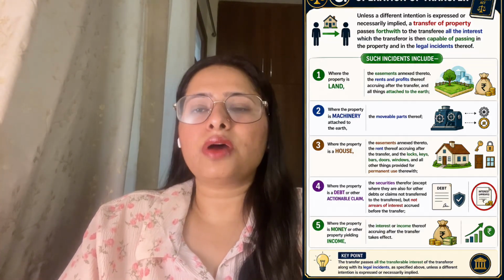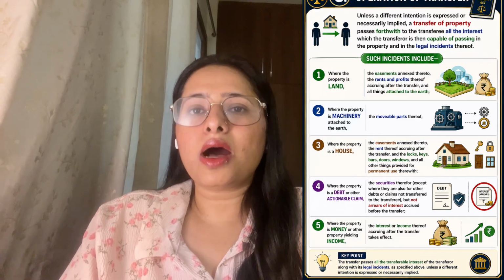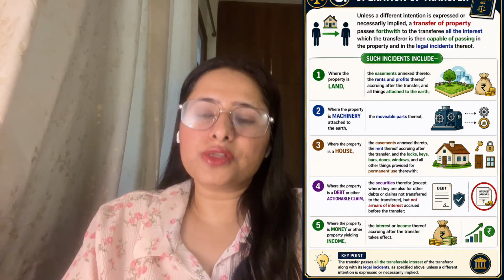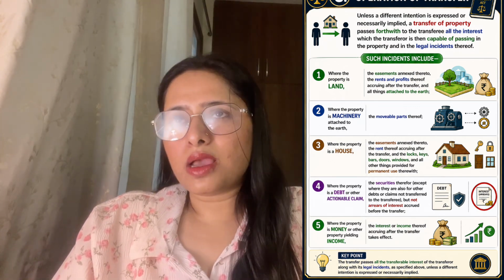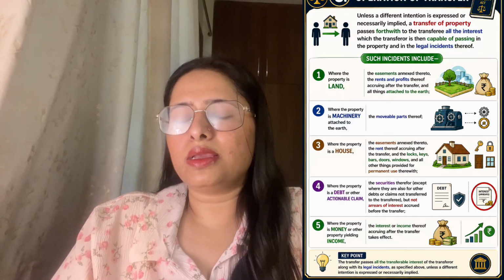Now, third is transfer of a house. When a house is transferred, the following things are also transferred: easementary rights, permanent fixtures, doors, windows, locks, attached fittings, future rent accruing after transfer. For example, suppose A transfers a rented house to B. After the transfer, who will receive the rent from that earning? B will receive it because rent accruing after the transfer belongs to the transferee. Similarly, permanent fixtures attached to the house automatically pass with the property.